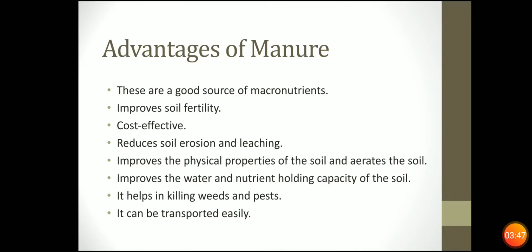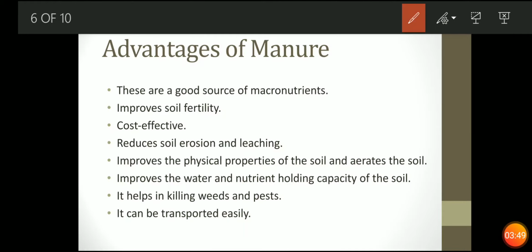Now so what are the advantages of manure? That these are a good source of micronutrients, मतलब इसमें बहुत अमाउंट में न्यूट्रिएंट्स अवेलेबल होते हैं. We have two types of nutrients, one is micro and one is macro. Macro is needed in large quantities, and micro are needed in small quantities. Now it improves soil fertility. Fertility means that it contains all the nutrients so that plants grow well.